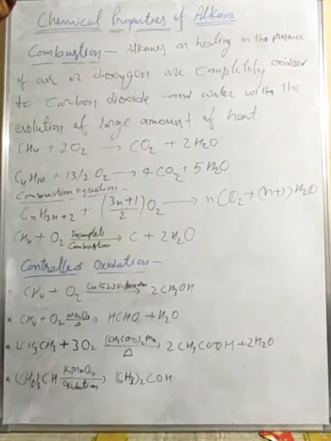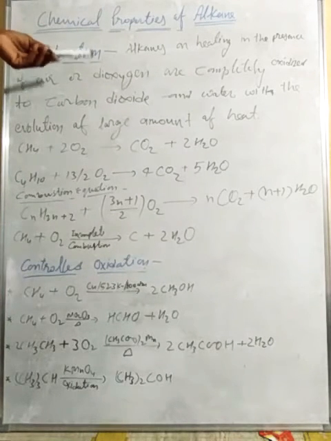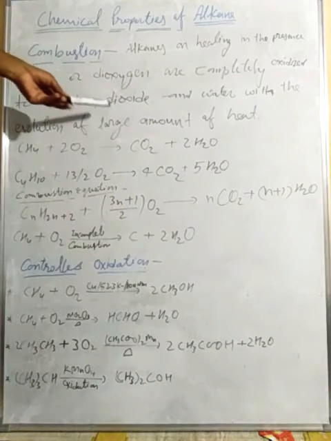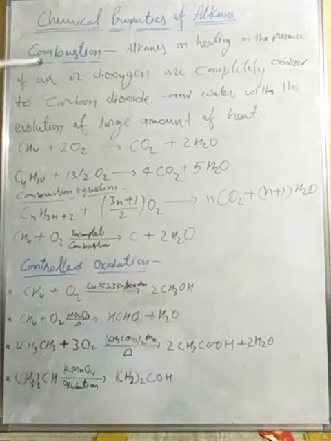Today's topic is the chemical properties of alkanes. Combustion. Combustion means alkanes on heating in the presence of air or dioxygen are completely oxidized to carbon dioxide and water with the evolution of a large amount of heat. That is called combustion.